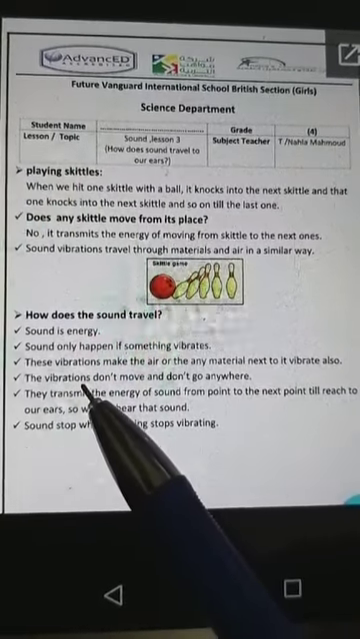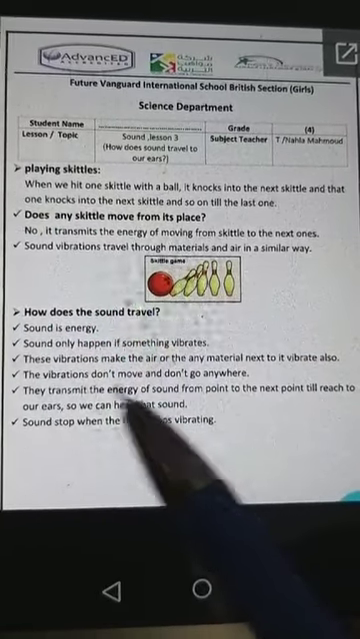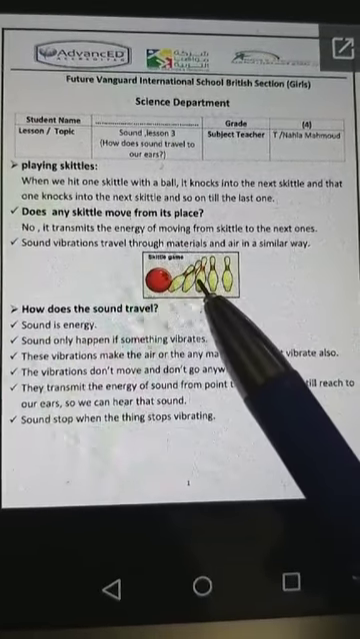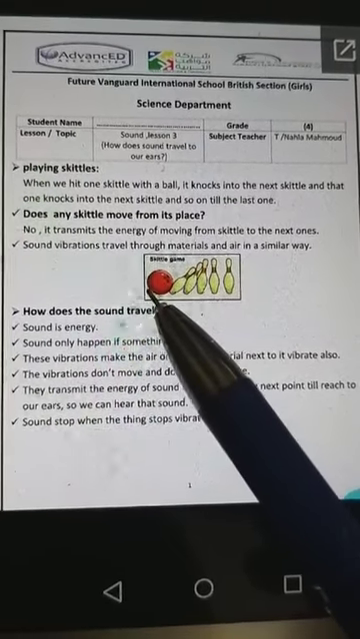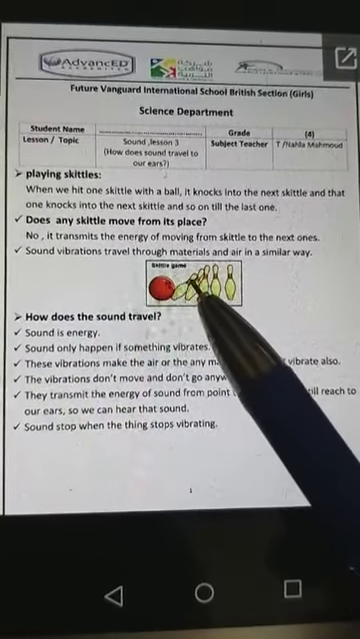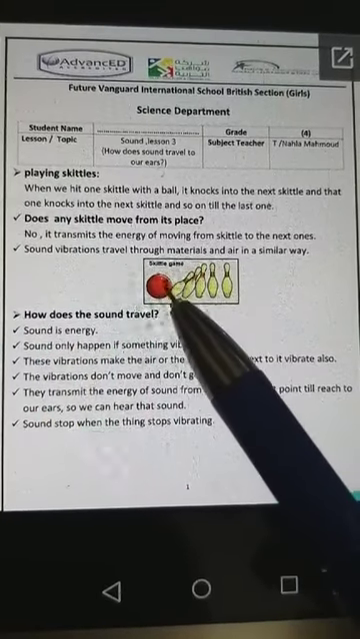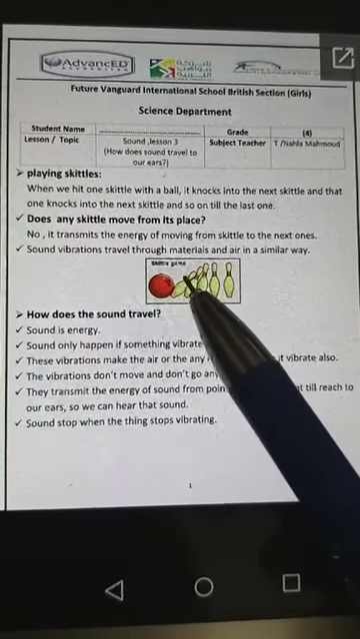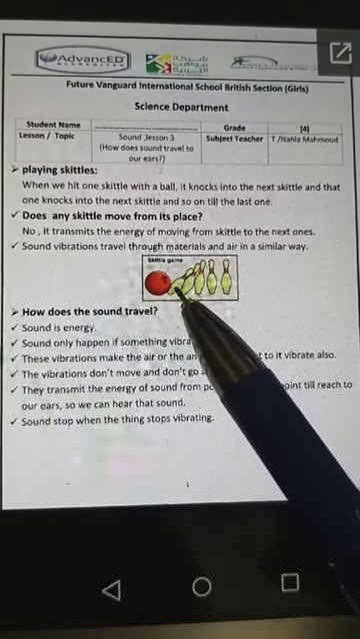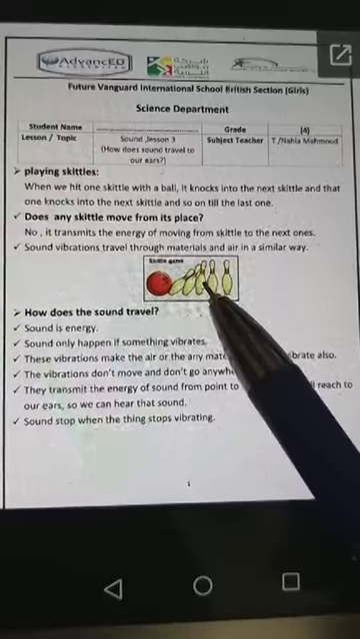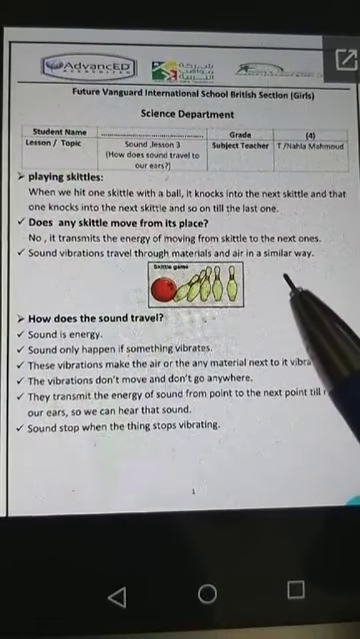So the vibrations don't move, don't go anywhere. The vibrations are like the skittles here. Vibrations start to transmit the energy of sound from the first particles. Imagine that these are the particles of the air. So the vibrations transmit the energy from the first particle to the next particle to the third to the last one till it reaches our ears so we can hear.